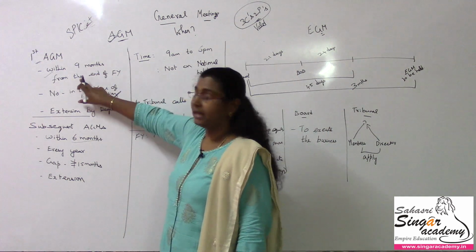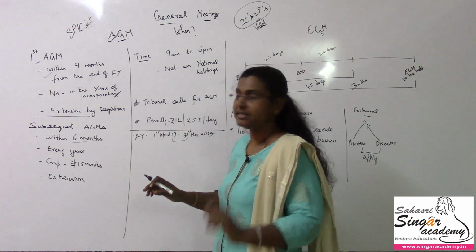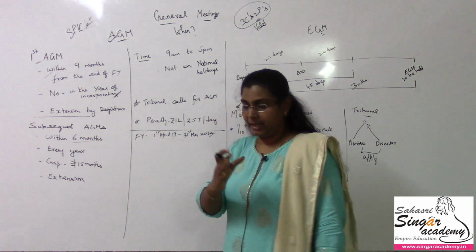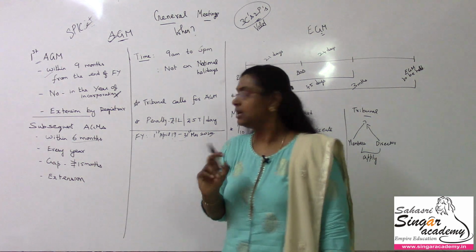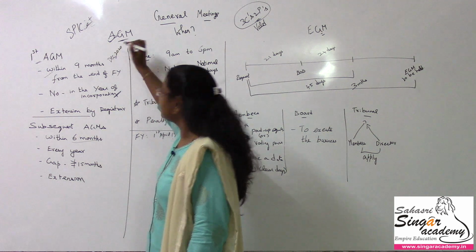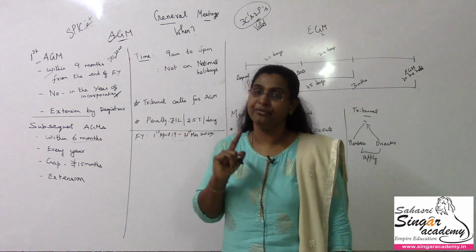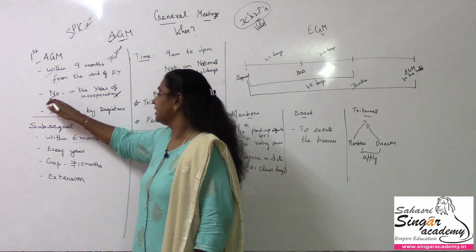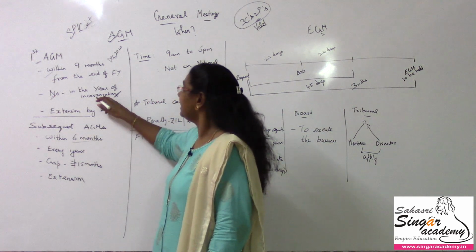Within 9 months from the end of the financial year, I have to conduct the first annual general meeting, which means within 9 months. So March la mudinjathum April la irundhu check pannu 9 months, which goes to December 2020. Before this December 2020, we have to conduct the first AGM, right? And the second point is, it is not necessary to conduct an AGM in the year of incorporation.